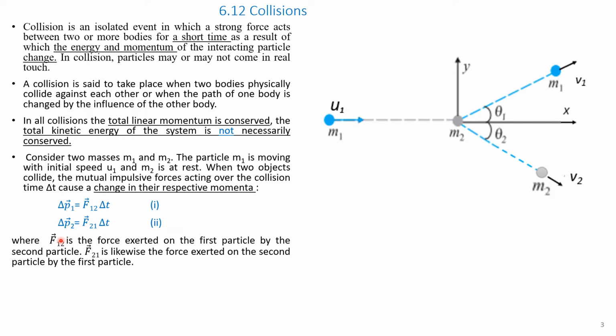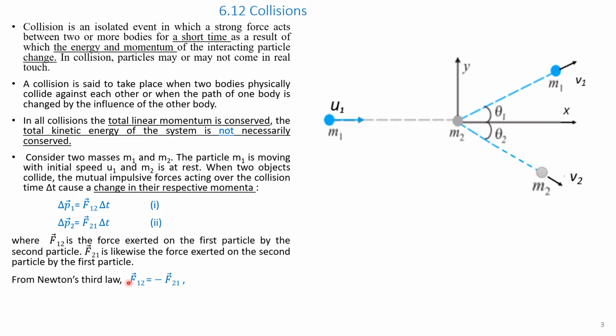Here, vector F12 is the force exerted on the first particle by the second particle, that is on M1 by M2, and F21 is likewise the force exerted on the second particle by the first particle. Therefore, we are applying Newton's third law of motion.